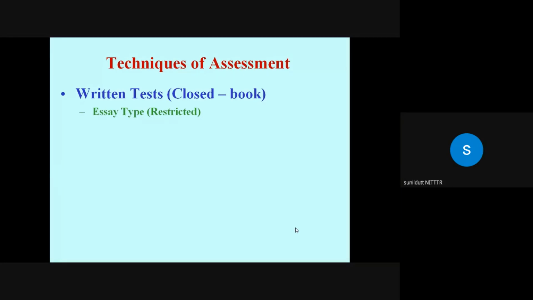For example, describe two situations that demonstrate the application of the law of conservation of energy. Now, if you ask describe situations, now one student will write two situations, another three, another four. There is no limitation.